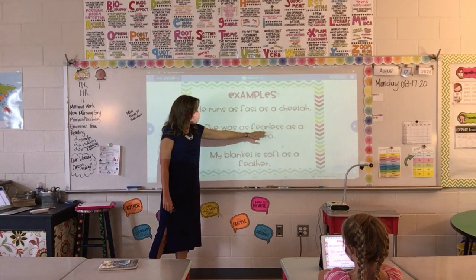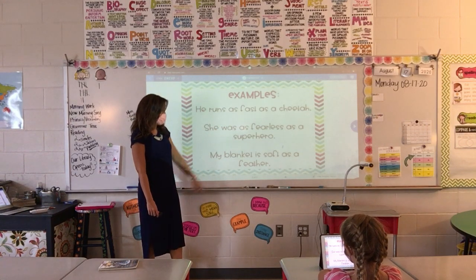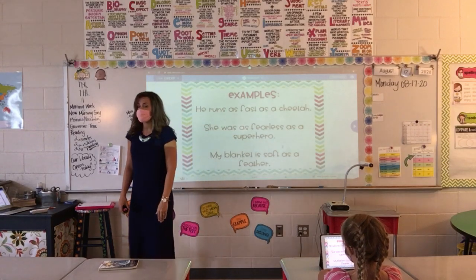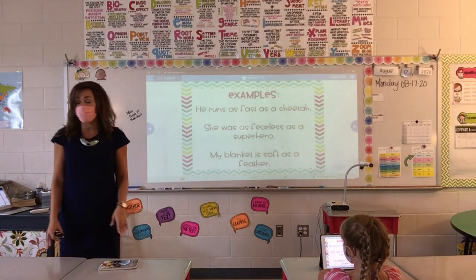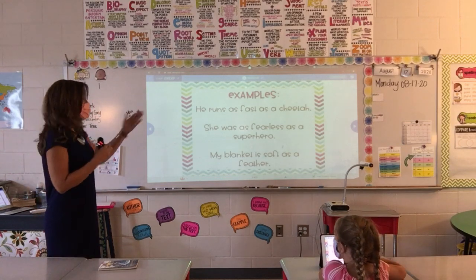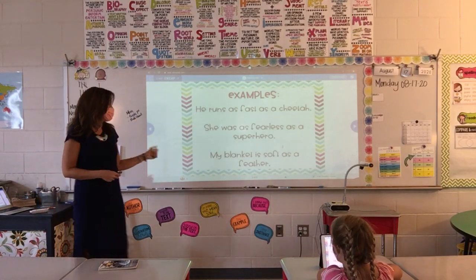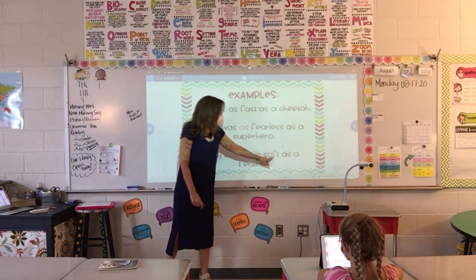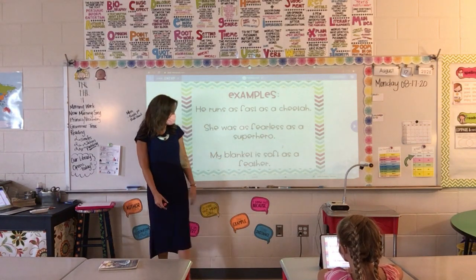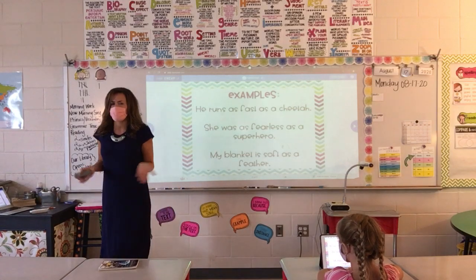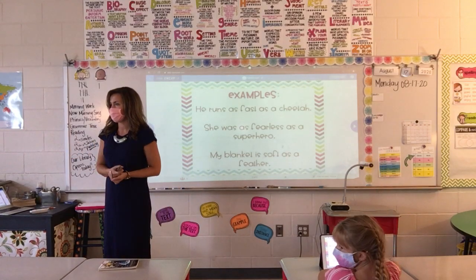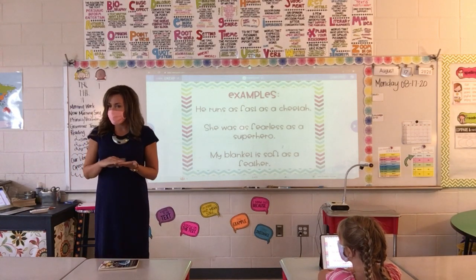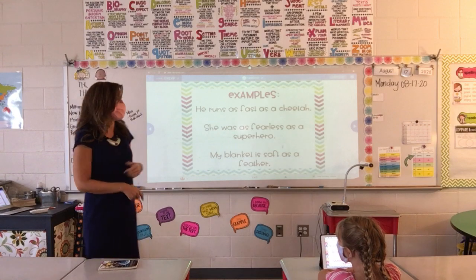She was as fearless as a superhero. As fearless as a superhero is a simile. It helps us to understand just how brave this little girl is. She's as fearless as a superhero would be. My blanket is as soft as a feather. Soft as a feather is a simile. What does that help us understand about the blanket? Casey? It's so soft. We can imagine a feather, and we know how soft that would be, and that helps us to imagine the blanket.